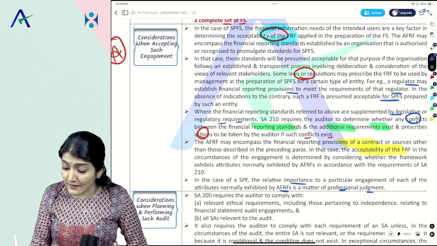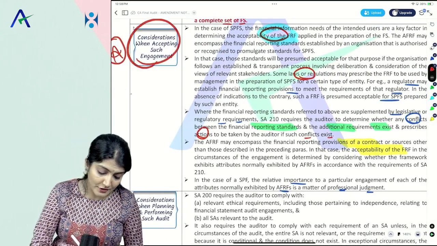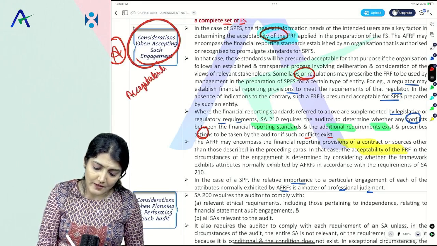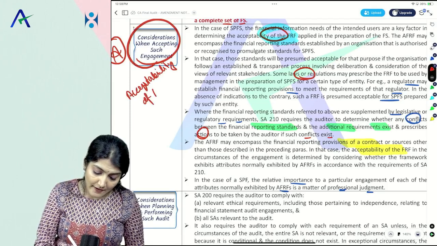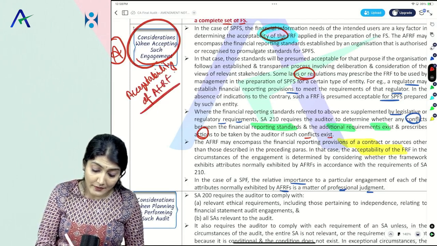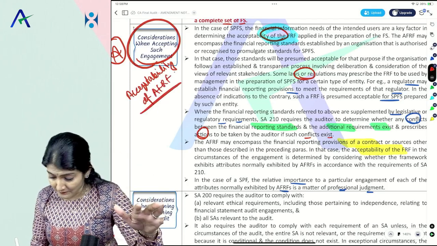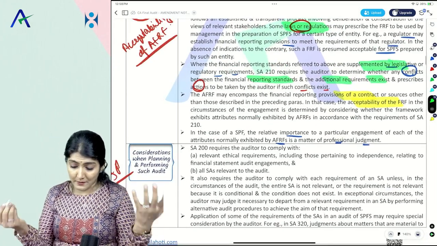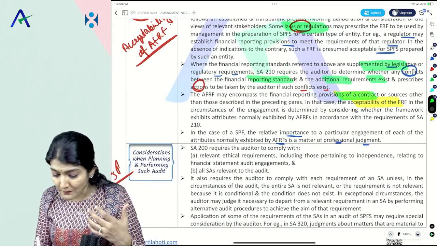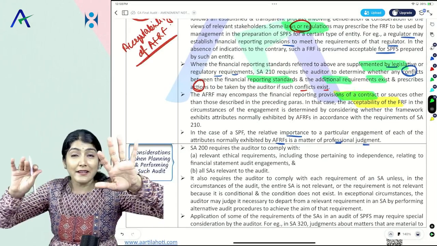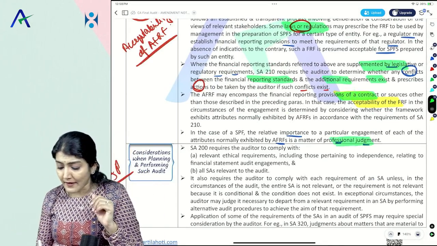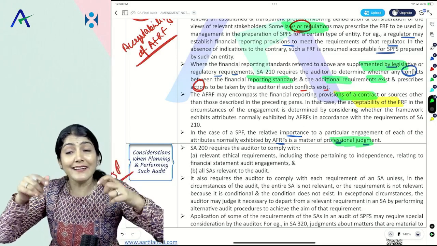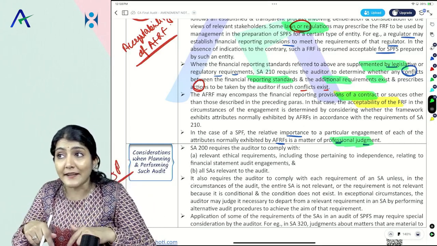So that is the considerations while accepting the engagement. What is the crux of the discussion over here? Acceptability of the AFRF. The AFRF may be given by the law, or it may be supplemented by the law. First, it could be given in the law. Second, it could be supplemented by the law. Or third, it could be as per the provisions of a contract. And finally, determining the acceptability is a matter of professional judgment. You have to write in the exam what is given in the content over here.